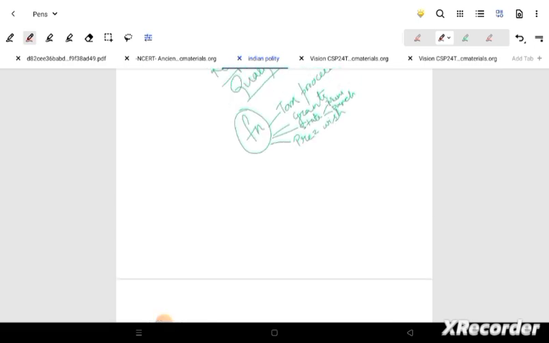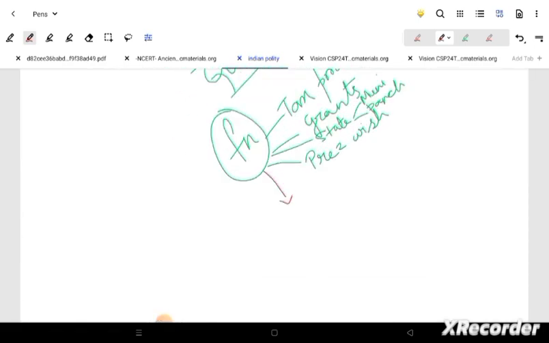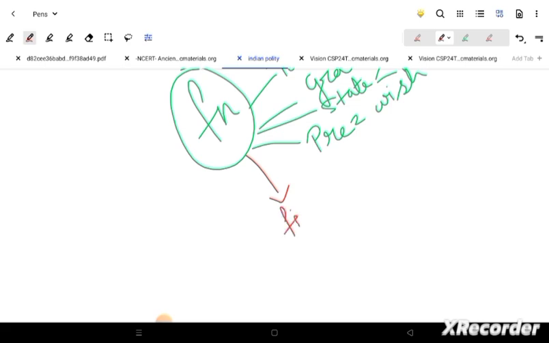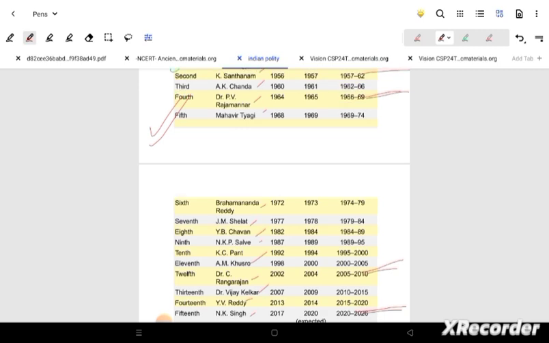Okay, now let's get back to our function. Yeah, function is another thing. Presidential wish. If president is making the body, he can have a special kind of wishes for the finance commission also. This is another thing. Okay, and I have written the others also, you have seen.